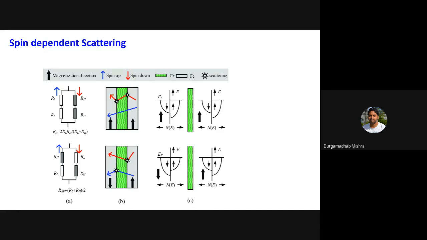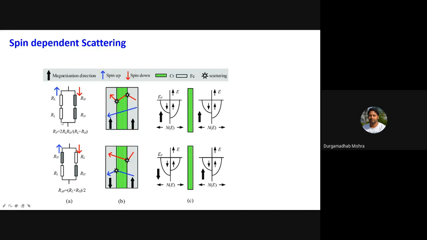That means the spin up will be less scattered, so resistance will be less because the magnetization is in a preferred orientation. If the electron spin is along the magnetization direction, the scattering will be less, and therefore the resistance will be low, and that is what is represented here in the blue.